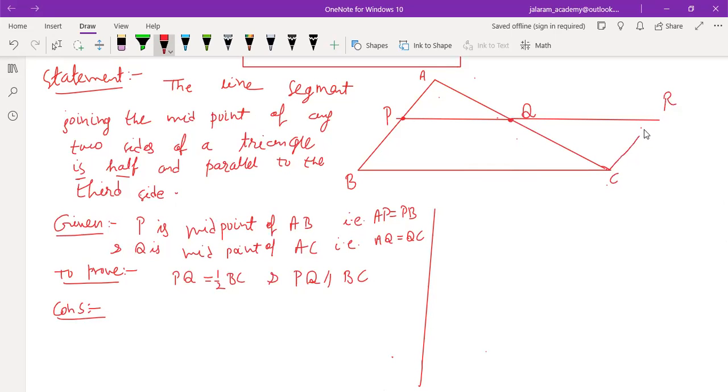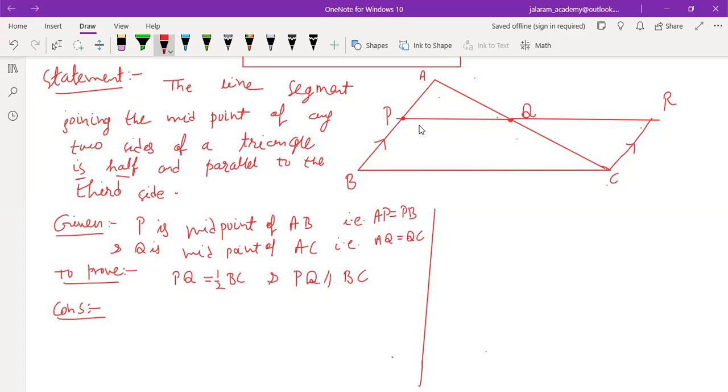And join CR such that this CR is parallel to BP. Is that clear to you? So this is the first construction.